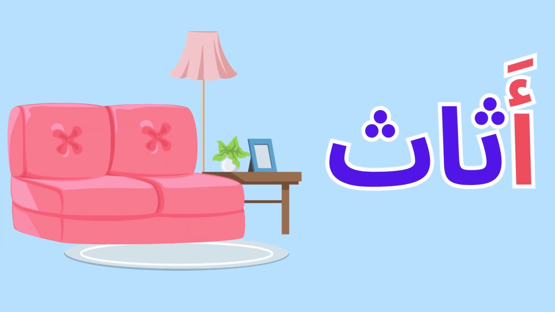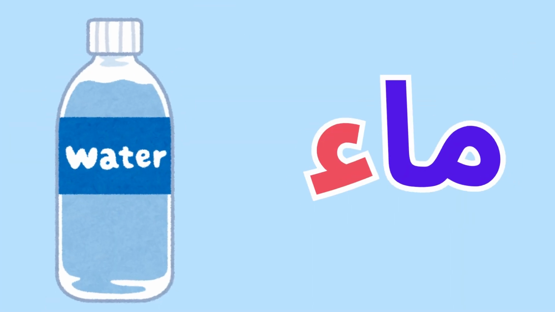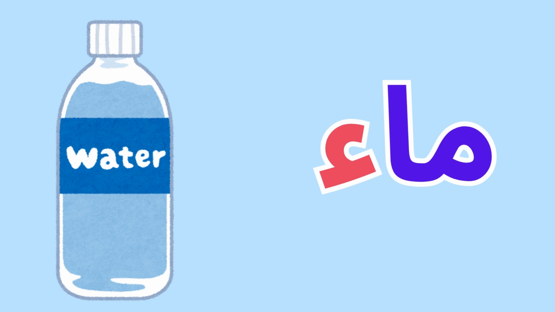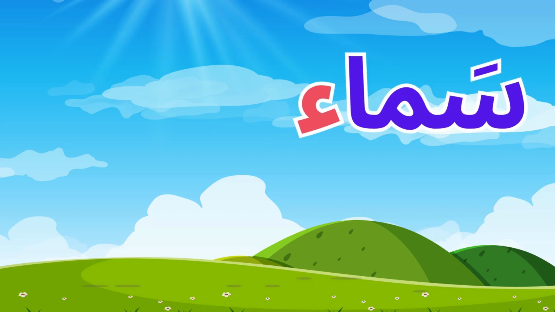The word أثاث starts with the Hamza and it means furniture. The word ما ends with the Hamza and the Hamza is located on the line and it doesn't have a carrier. The word سما means a sky and also the Hamza is located on the line and doesn't need a carrier.